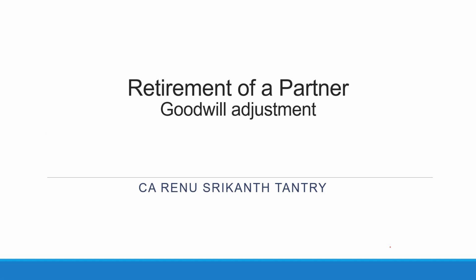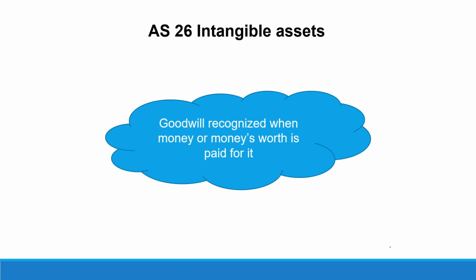Today we will learn about goodwill adjustment in case of retirement of a partner. So first of all, let us understand the term goodwill. Now what is goodwill? Goodwill is an intangible asset. So what do you mean by intangible asset? Intangible asset means the one which we cannot see physically or touch it physically. It does not have physical existence like your fixed assets, like your plant, machinery, or building. But still, it is an asset which is shown on the balance sheet asset side.